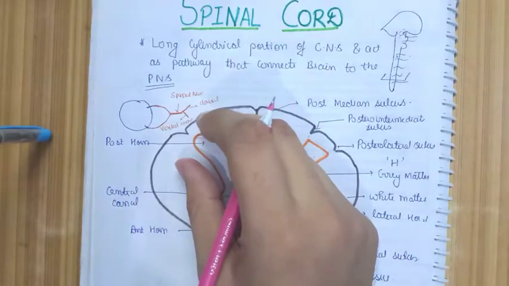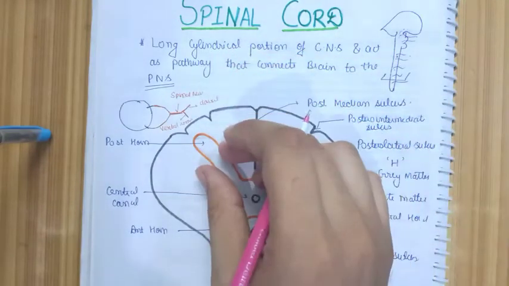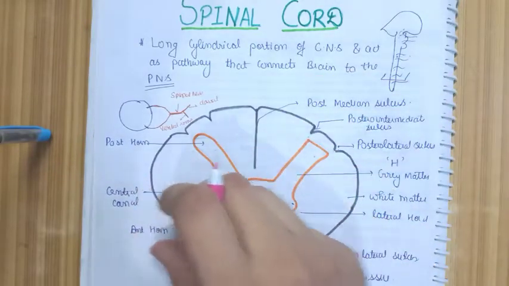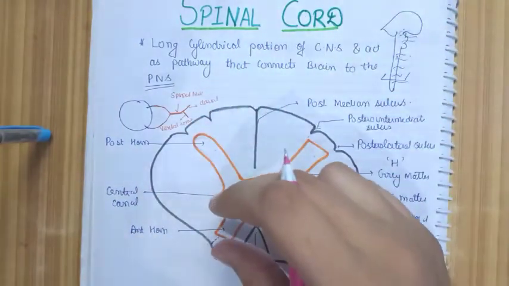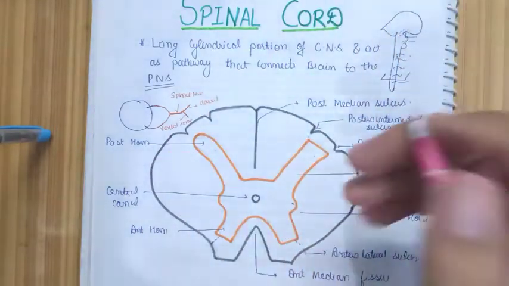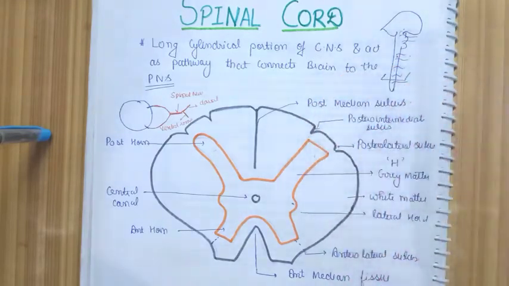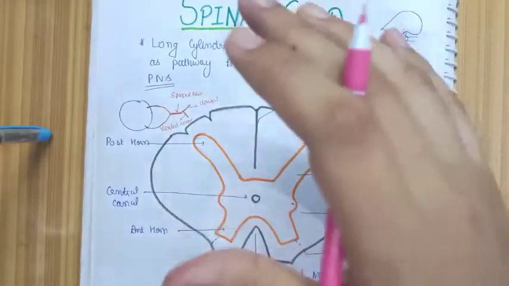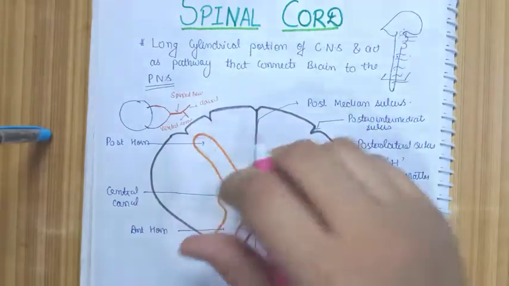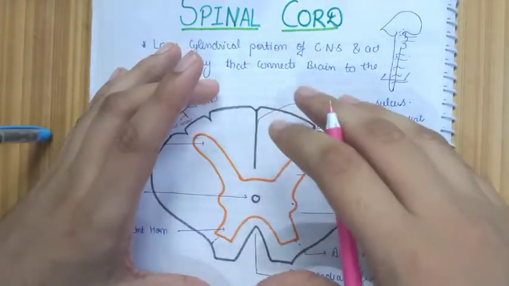The posterior horn is concerned with the sensory part. All the sensory nerves or sensory roots arise from the posterior horn, and all the motor or efferent fibers arise from the anterior part. So the anterior horn is concerned with the motor part and the posterior with the sensory part. That's why a dorsal sensory ganglion is present in the dorsal spinal rootlet. So we got to know about the general external features of the spinal cord and some points about the internal structure, how gray matter and white matter are present in the whole spinal cord.